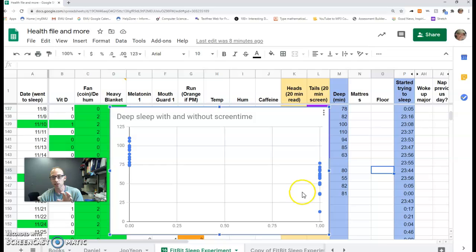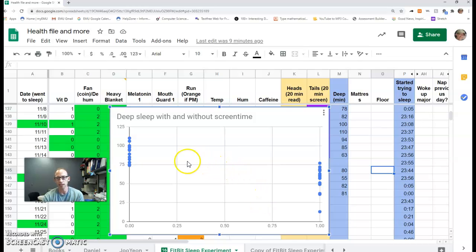So it could be that the stress happens to line up with the nights that I watch the screen, and the stress itself is what's actually causing me to get less deep sleep. I mean, it certainly makes sense that on a night when I'm very anxious or stressed that I might get less deep sleep. So stress would be what's called a lurking variable. That's another possibility. We haven't proven that either.